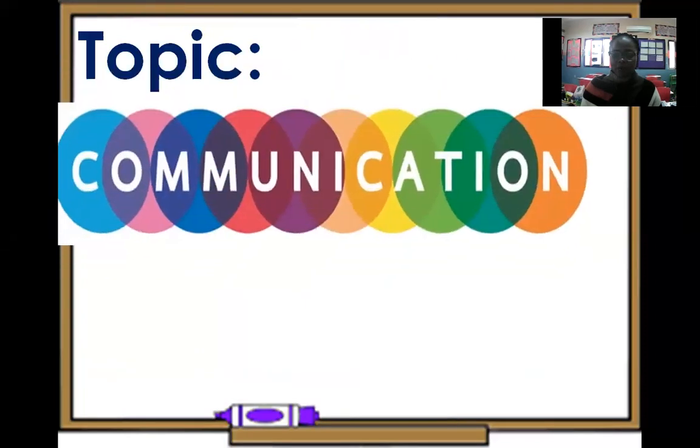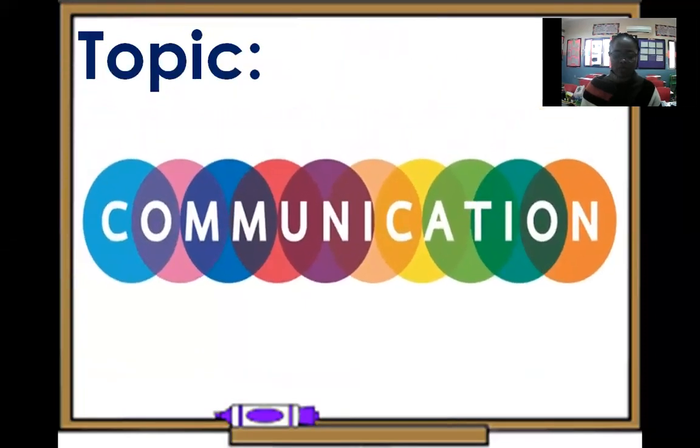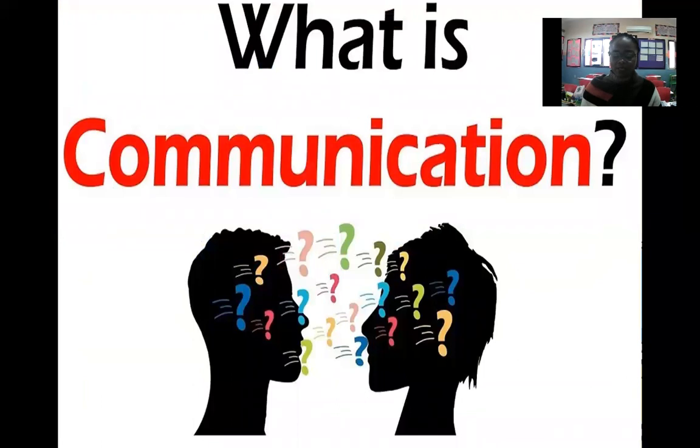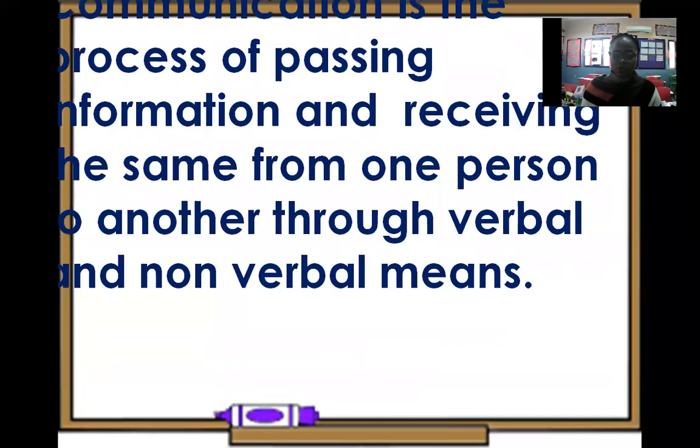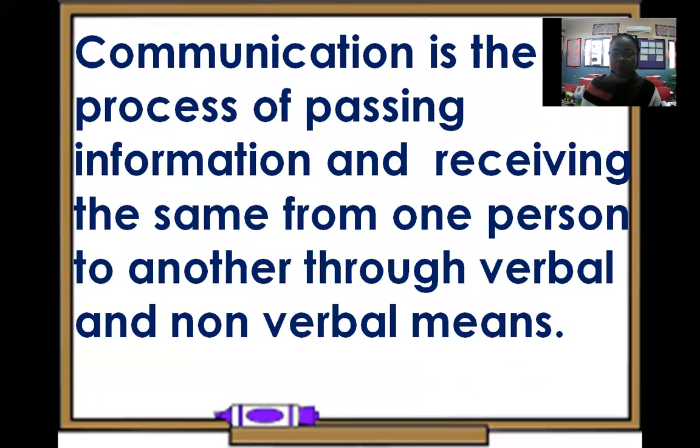Now you remember our topic. Our topic still remains communication. Now, what is communication? Remember, we said that communication is the process of passing information and receiving the same from one person to another through verbal and non-verbal means.